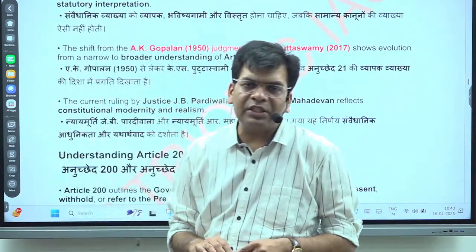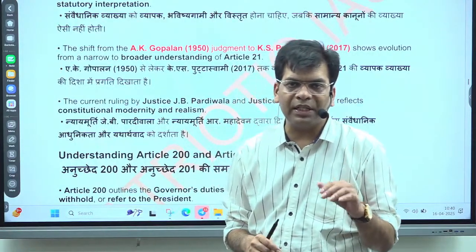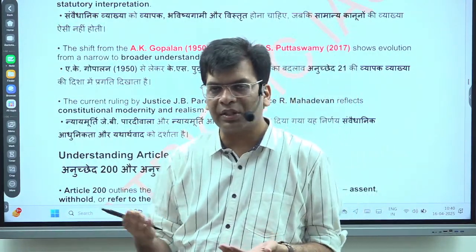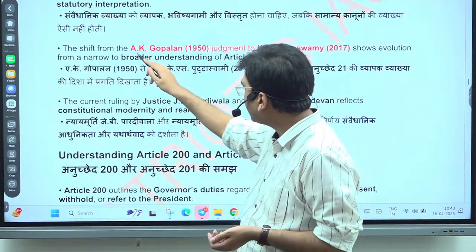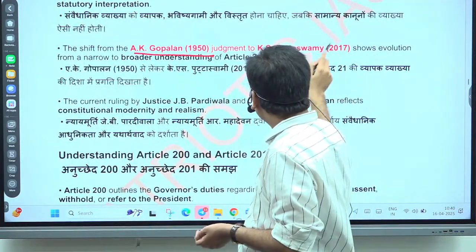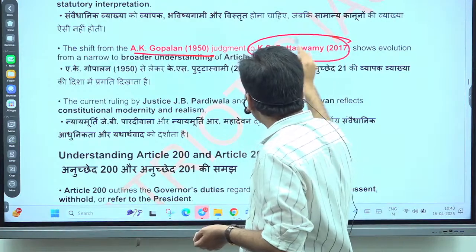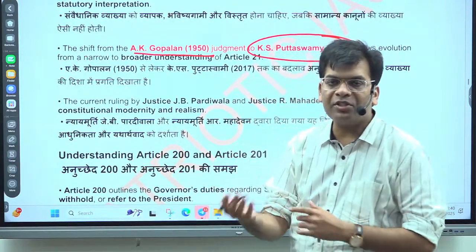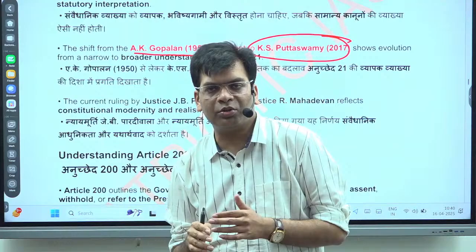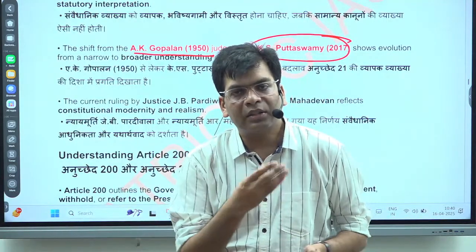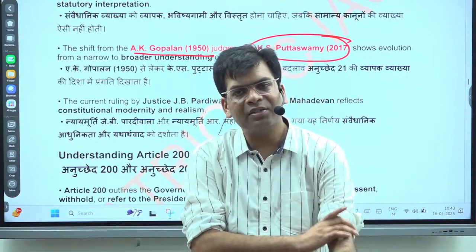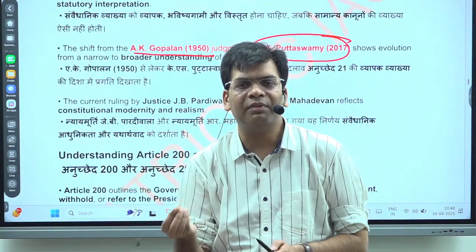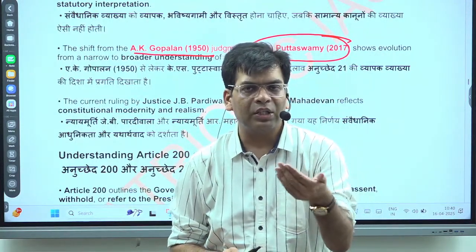Our judicial system, particularly the constitution, has evolved through judicial interpretation. Here it is given that it started with the A.K. Gopalan case, and now recently we have seen under the K.S. Puttaswamy case, the major judgment that has evolved the constitution. Now the Tamil Nadu government decision case is also a part of the evolutionary nature of the constitution by judicial verdict.